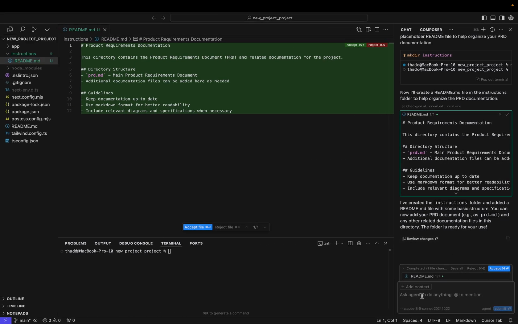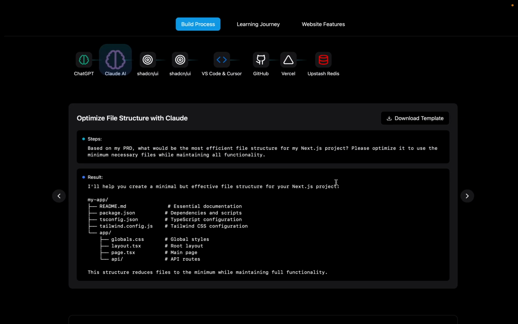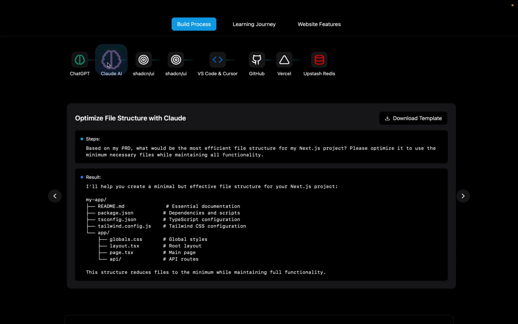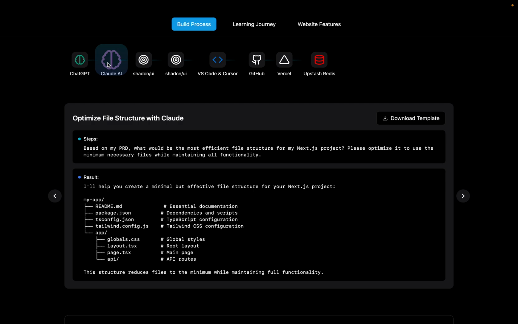So you're going to initialize then by: please follow the instructions in the PRD in the instructions folder to build the application. So this is basically how you build your whole app, and then Cursor is going to implement all the features that you've written originally with ChatGPT and Claude AI in your PRD.